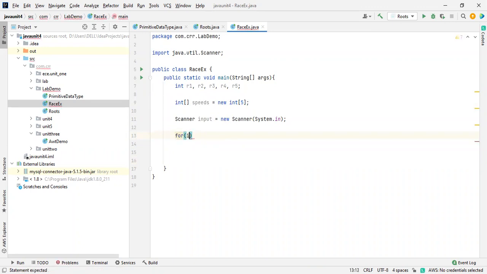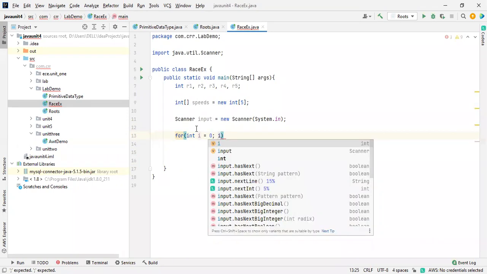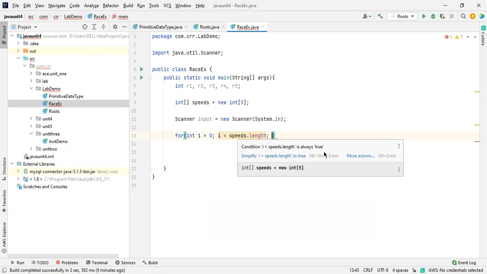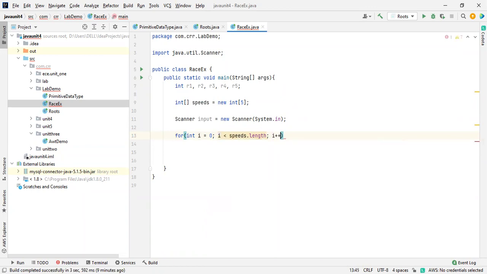For int i is equals to 0, semicolon, condition. What does the for loop consist of? One is initialization, next one is a condition. What is the condition for that? i less than speeds dot length. It should be speeds dot length. And next one is an increment or a decrement operator, according to our usage.